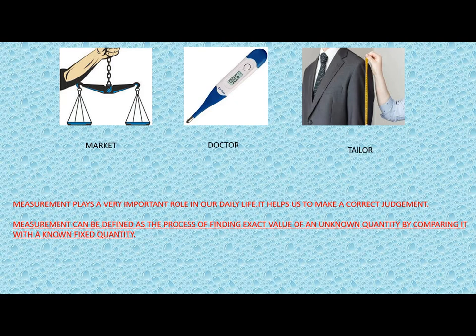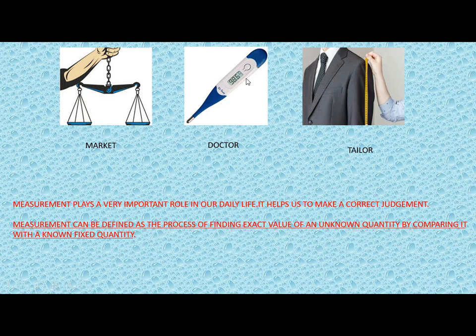Now you must be knowing that measurement plays a very important role in our daily life. For instance, suppose if you go to market to purchase vegetables, you must be seeing that the vegetable seller uses his weighing machine to weigh the vegetables. Here he puts the vegetables and over here he puts the weight, then only he does the measurement.